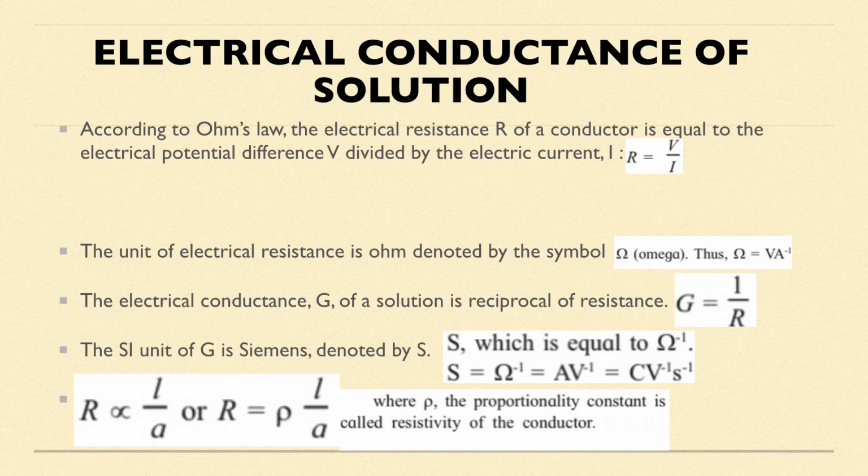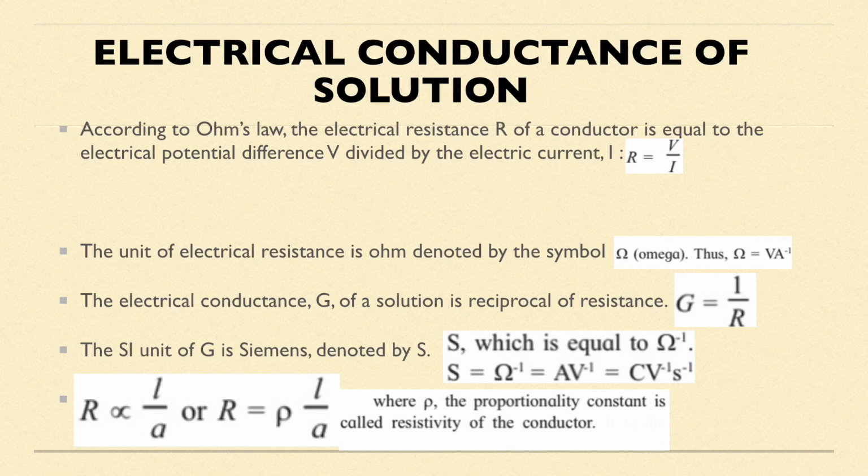Now what is C over here? C is the coulomb, A is nothing but ampere, and S is second. So from this relation I can replace A by C upon S. Therefore I can say that the unit is also equal to C V inverse S inverse.